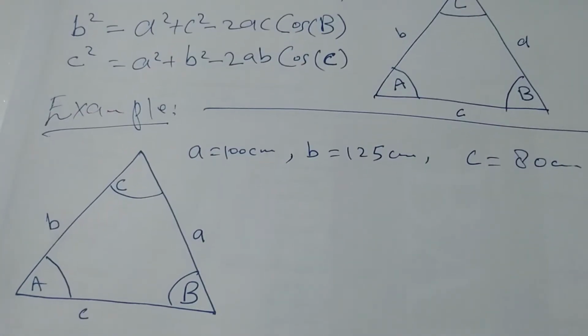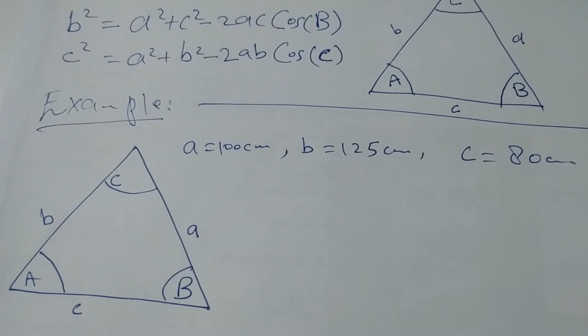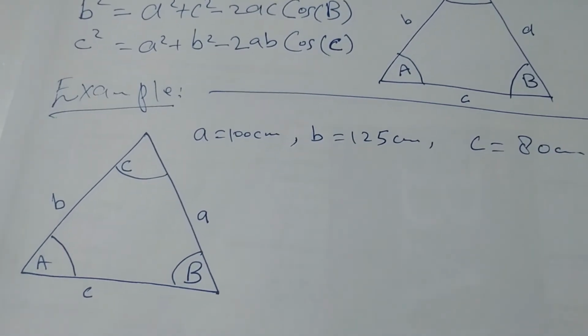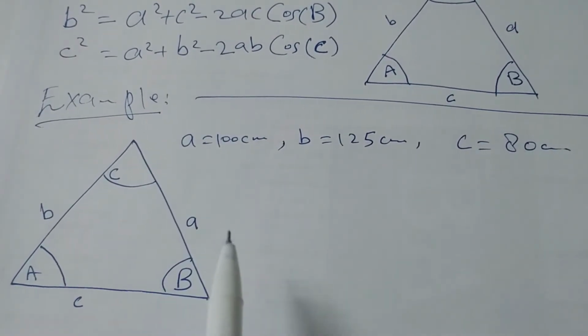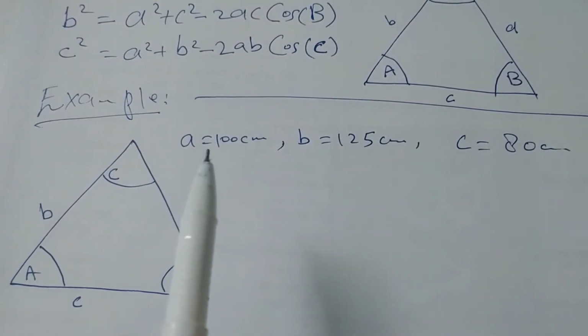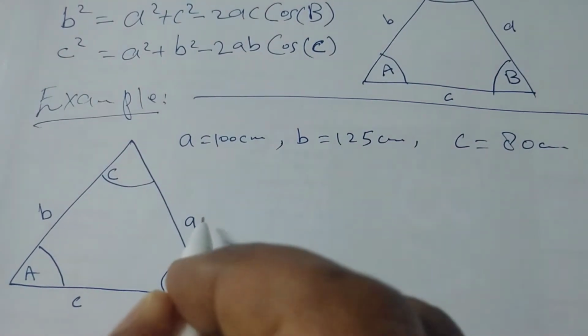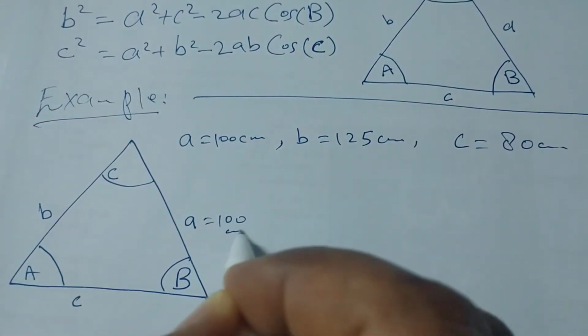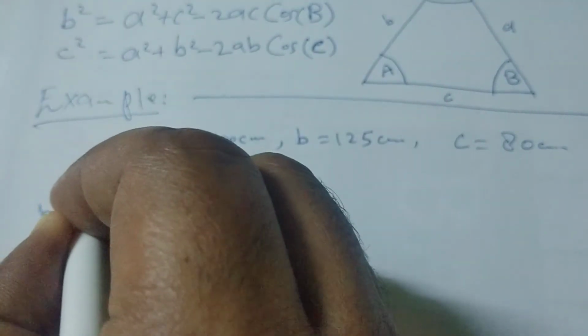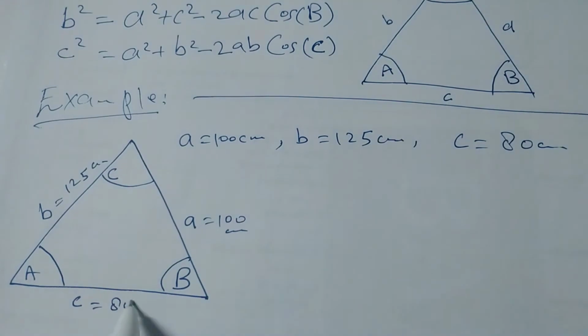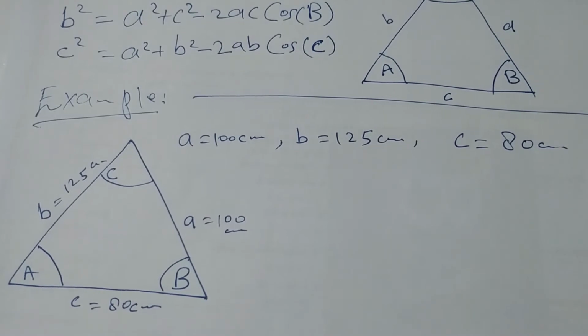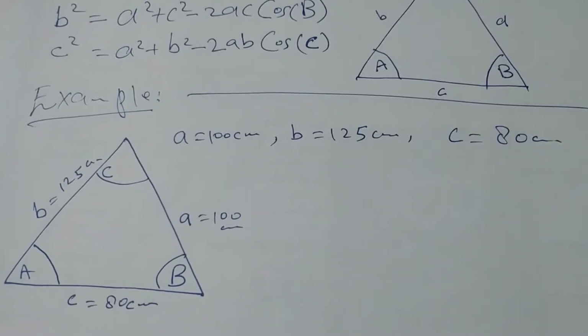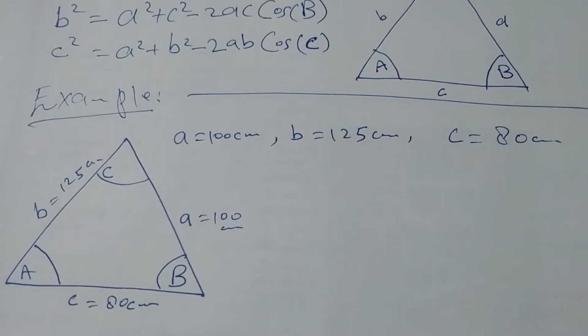Hello, my dear. Let's see the example. In the given example, there is a triangle and three sides are given. Side A is equal to 100 centimeter, side B equal to 125 centimeter, side C equal to 80 centimeter. Okay, my dear, we have to solve this triangle. So what is unknown? Angles are unknown. Three angles are unknown, so you can find any angle first.